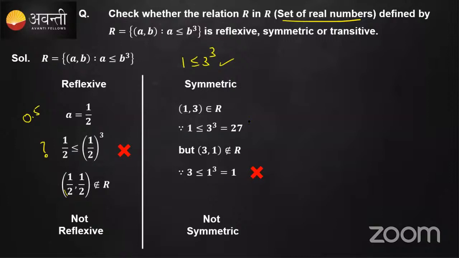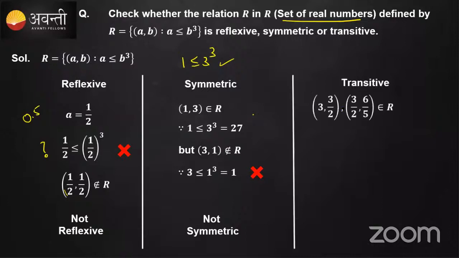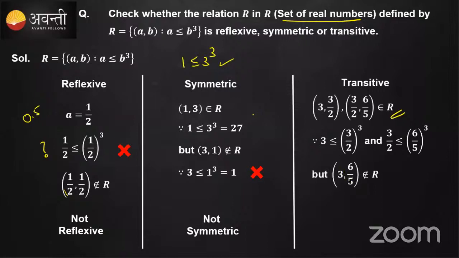Very good, students. Let's consider the transitive one. If we consider (3, 3/2) and (3/2, 6/5), these will belong to R, because 3 is less than or equal to 3/2, that is 1.5 cubed, and similarly for the other one. But if you consider (3, 6/5) as an example, it does not belong to the relation, because it does not satisfy our condition.